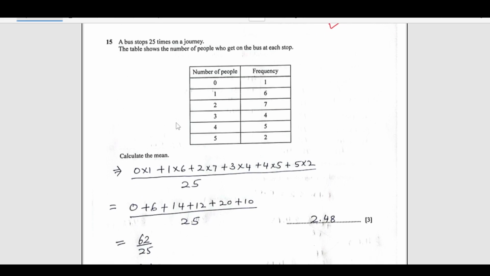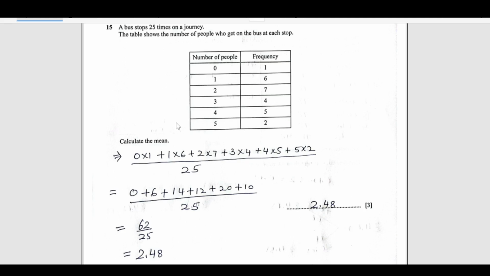A bus stops 25 times on a journey. The bus stops 25 times, right, during its journey. The table shows the number of people who get on the bus at each stop. So number of people 1 2 3 4 5, and the frequency is given here. Calculate the mean. For the mean you are going to multiply these two, then add all of them, and then divide by the total frequency, which is 25. So 0 times 1 plus 1 times 6 plus 2 times 7, 3 times 4, 4 times 5, 5 times 2, we are done here, over 25. Then just calculate and you get 2.48, right.